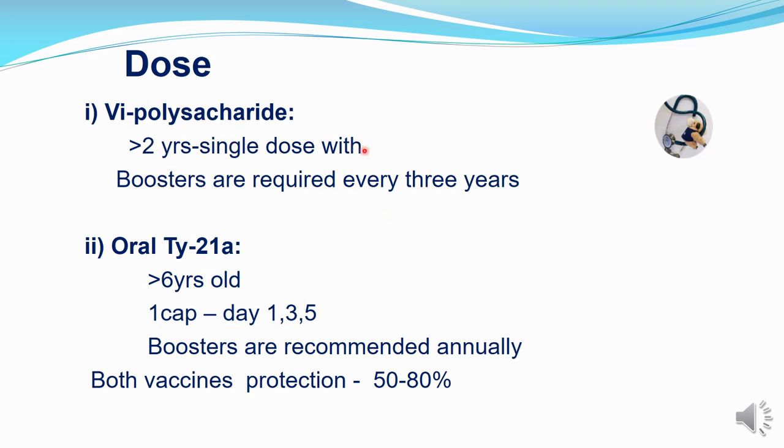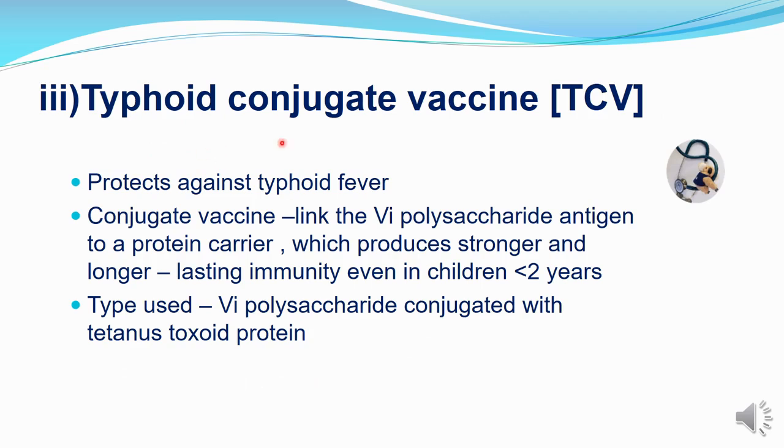This Vi polysaccharide vaccine you could give only to children more than 2 years, as a single dose with a booster required every 3 years. Then oral Ty21a vaccine is another vaccine which can be given to children above 6 years only, because below 6 years they do not respond well. The dose is 1 capsule on day 1, day 3, day 5. Here also boosters are recommended annually. Both of these vaccines give protection of 50 to 80%. Then comes the typhoid conjugate vaccine, which is the vaccine used in the schedule.